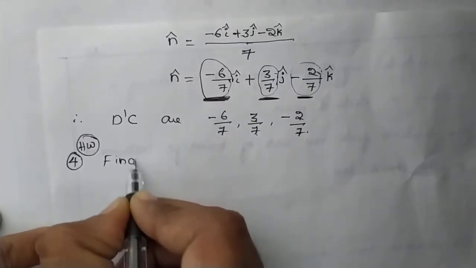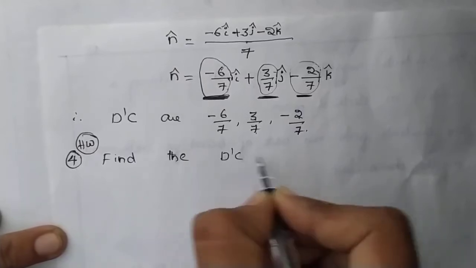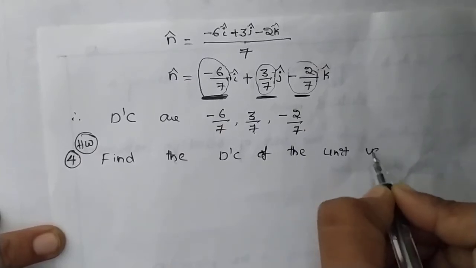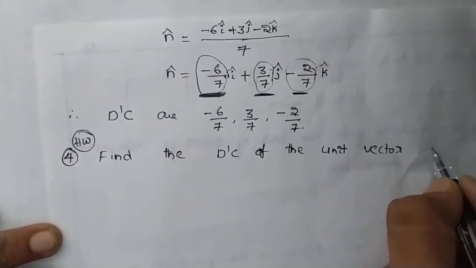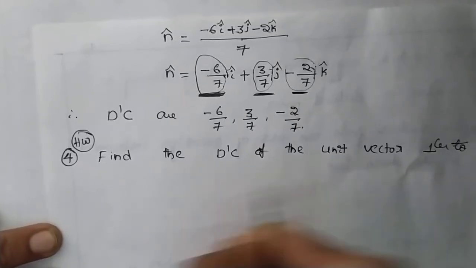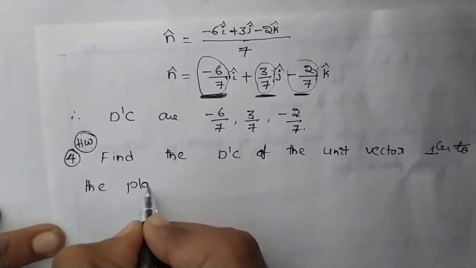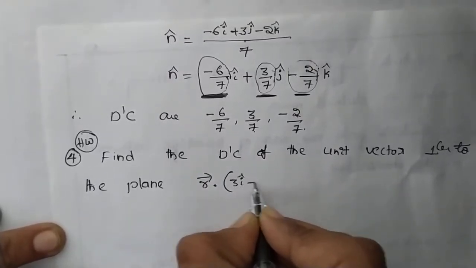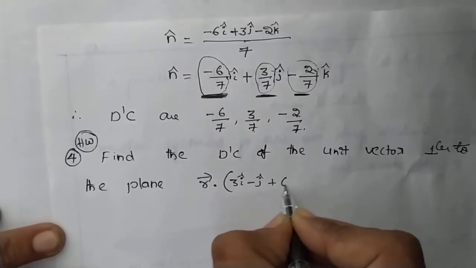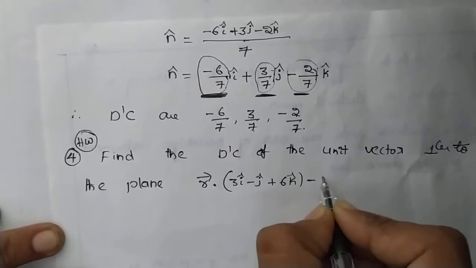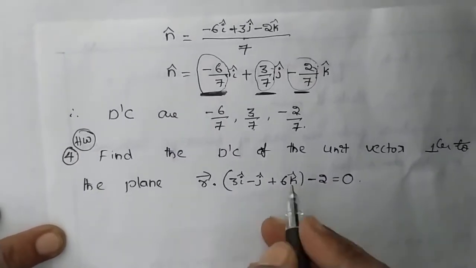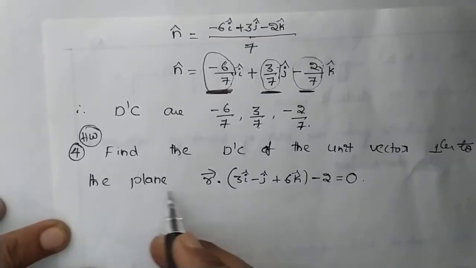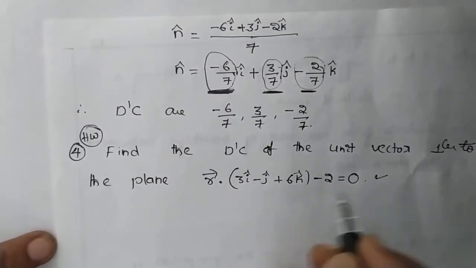Find the direction cosines of the unit vector perpendicular to the plane r dot 3i cap minus j cap plus 6k cap minus 2 equals 0. Find out the direction cosines of the unit vector perpendicular to the plane. It is the one homework for you.